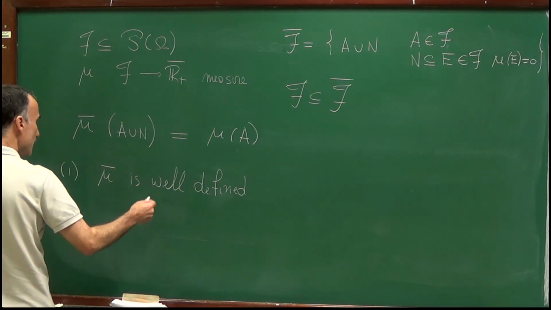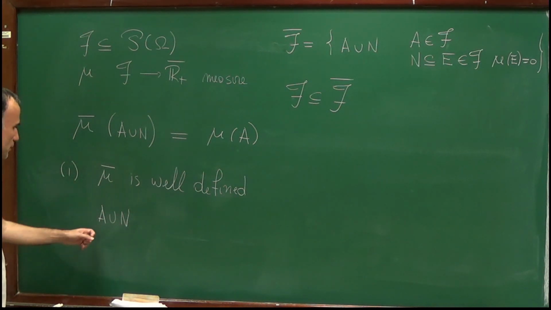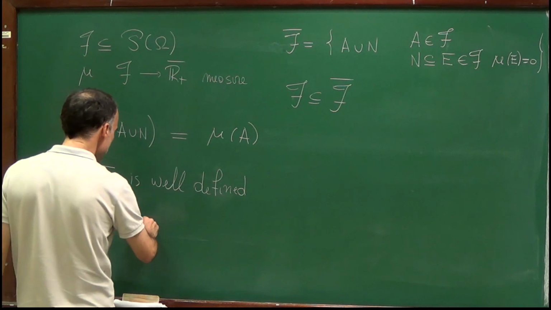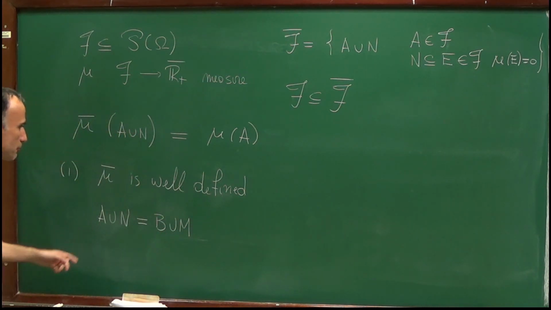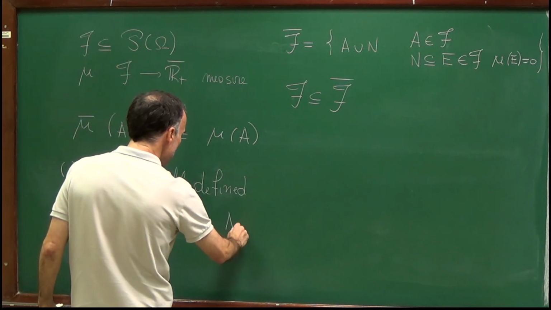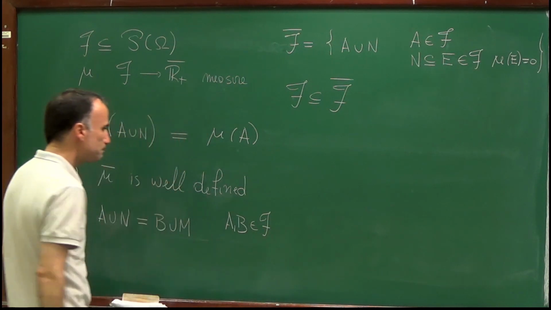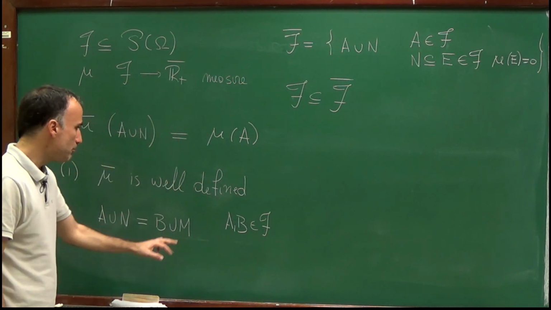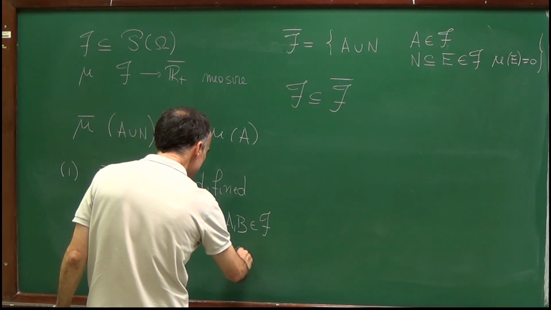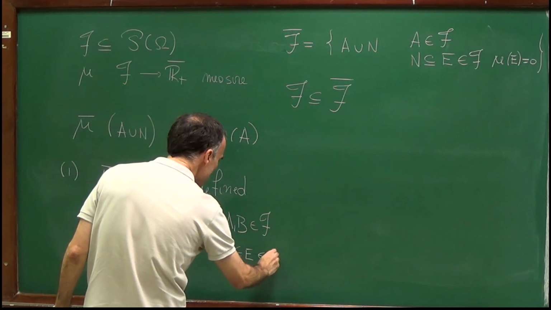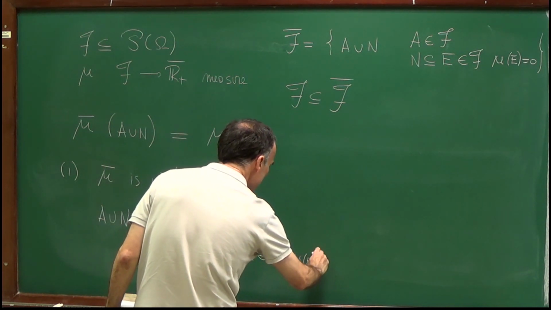So let me assume that we have a set with two representations. So a set A union N, which can be written as B union M. In this definition, A and B are elements of the sigma algebra F. N and M are negligible sets. So this means that N is contained in some set E, which belongs to F, and the measure of E is equal to 0.